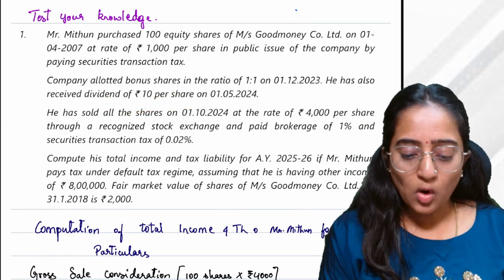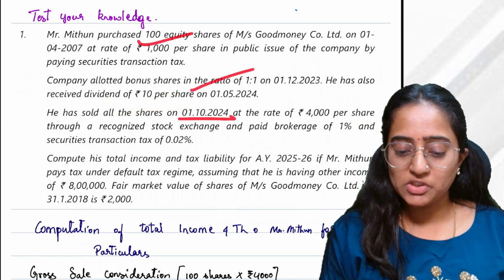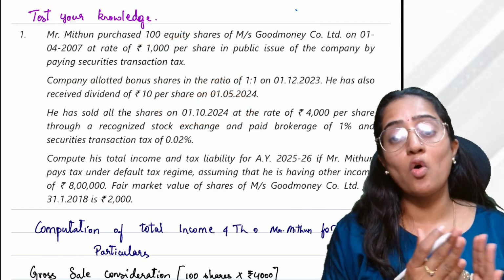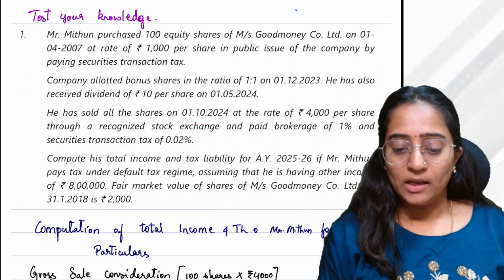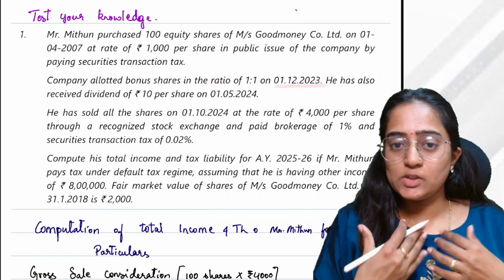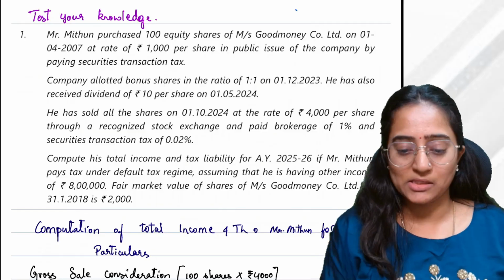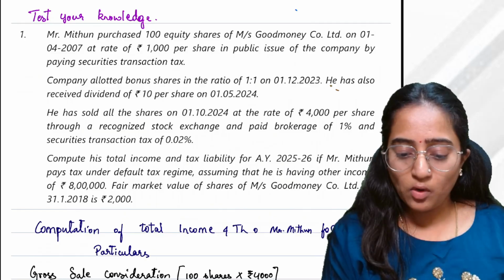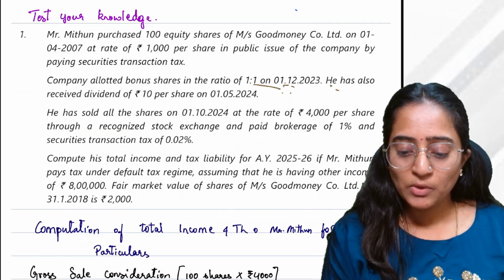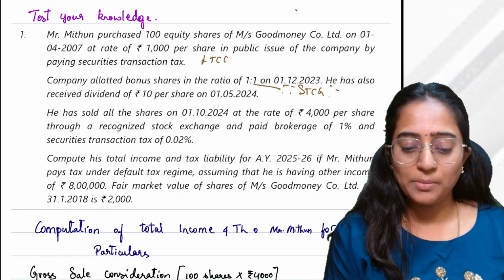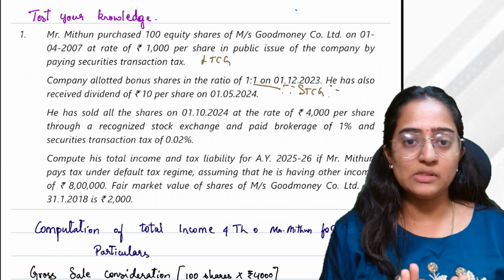So now he has sold all the shares, this 100 and the bonus shares 100, on 1/10/2024. It means he has sold all the 200. The bonus shares you had received on 1/12/2023. You have sold them before 12 months. So this is going to result in what? This is going to result in short-term capital gain. And the original shares are going to result in long-term capital gain. Understood the difference? Very well.